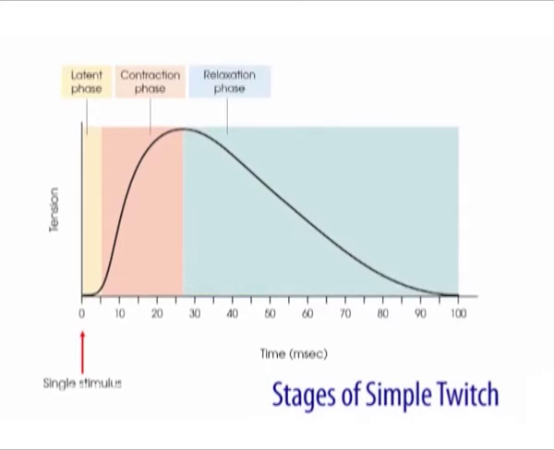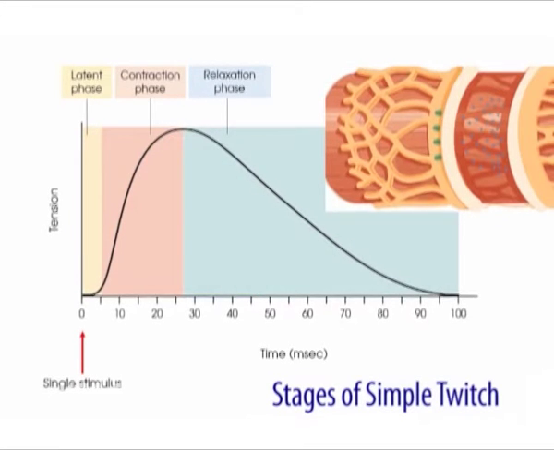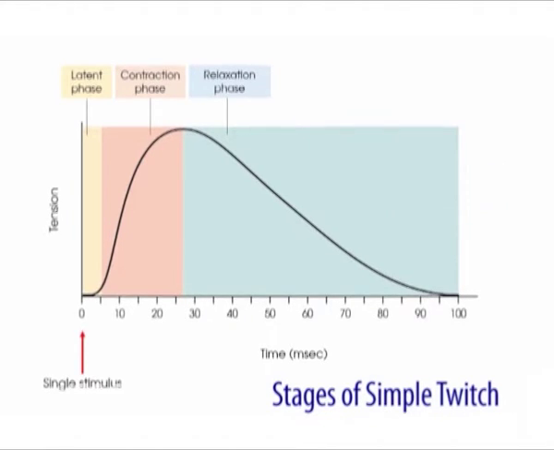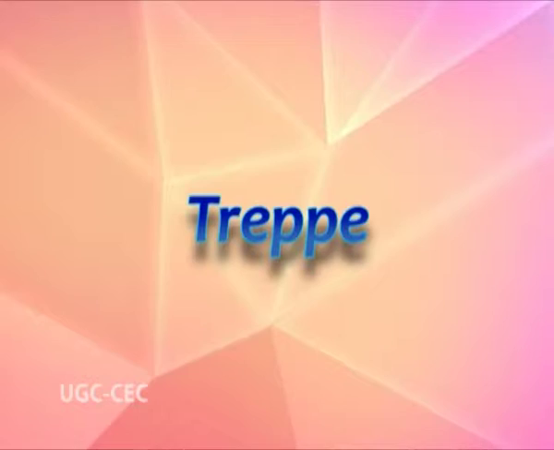The relaxation phase then continues for about another 25 milliseconds, which is longer than the contraction phase. During this period, calcium levels fall, active sites are covered by tropomyosin, and the number of active cross bridges declines. The last period is when the muscle length returns back to normal. Fatigue and cold conditions increase the relaxation phase.